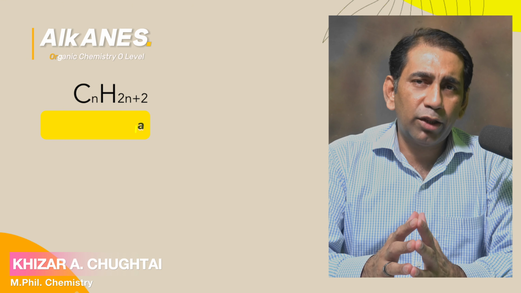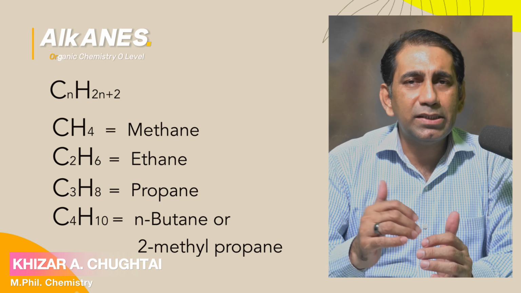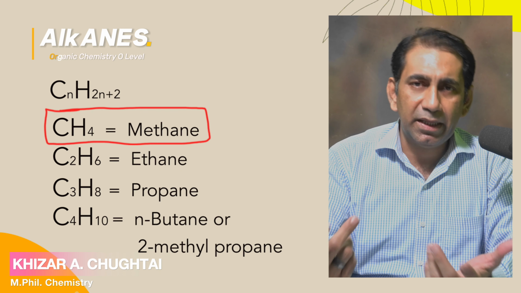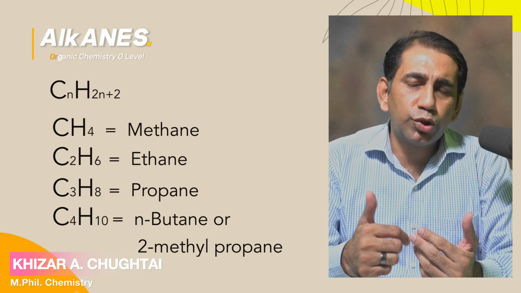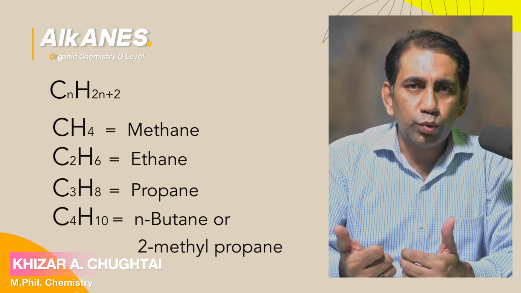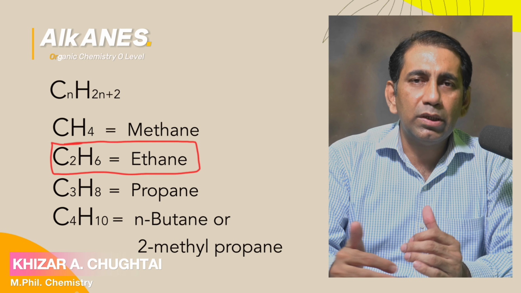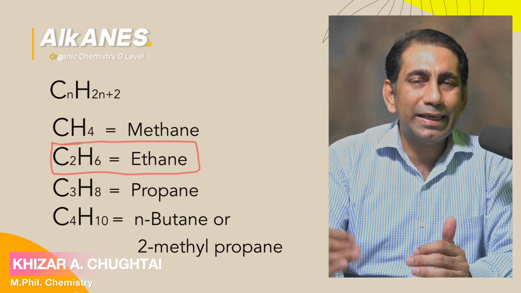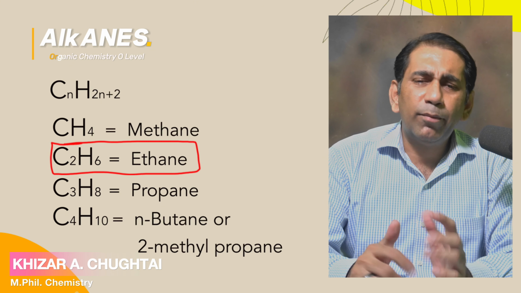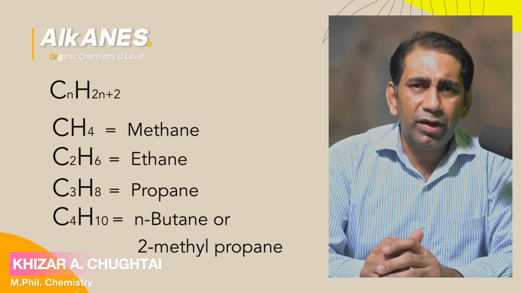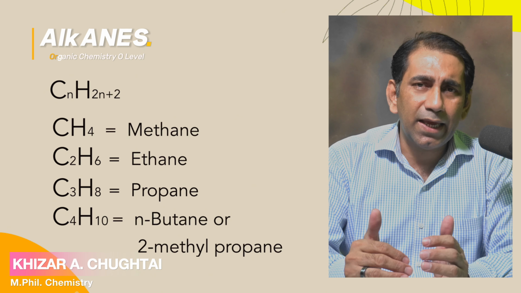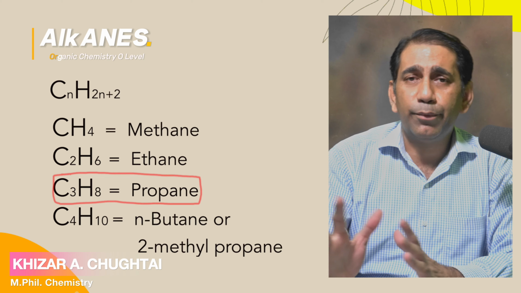If I put n equal to 1, then the formula will be CH4. It's methane. If n is equal to 2, then the formula will be C2H6. That is known as ethane. If n is equal to 3, then the formula will be C3H8. This is called propane.